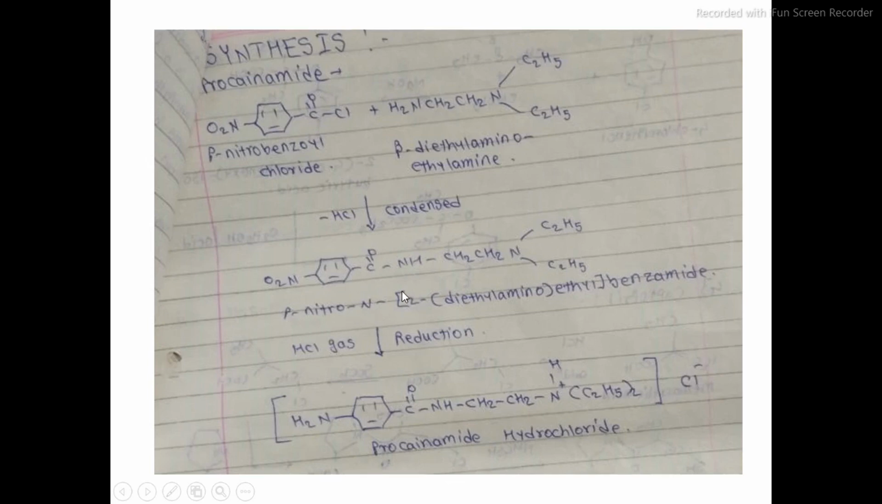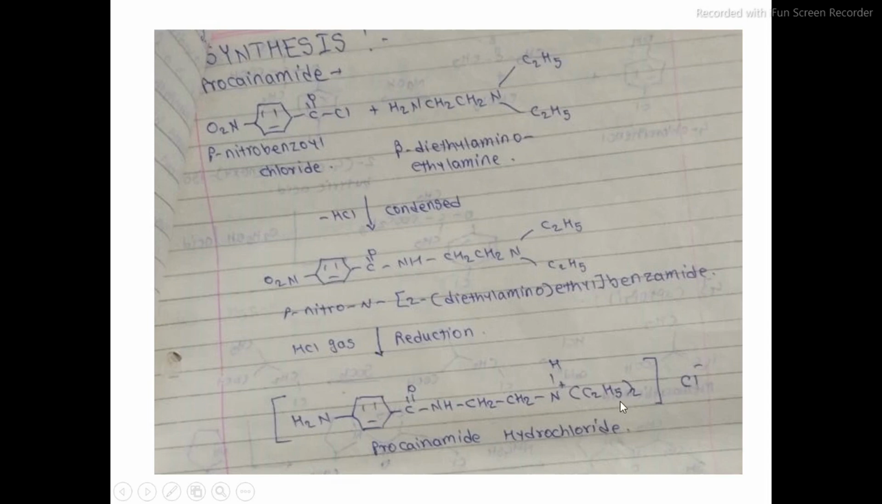Then later on, by passing hydrogen chloride gas and by the reduction process, that is through the HCl gas, we get our final product. So simply a reduction process: this NO2 group is reduced to the NH2 group. The remaining part is the same. Here we have mentioned the salt form, but it is not necessary to show the compound in the salt form. So in this step you only have to reduce the nitro group to the NH2 group. The remaining part you keep the same.